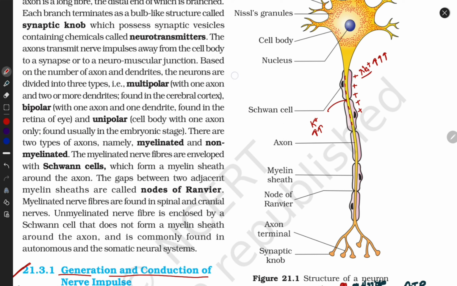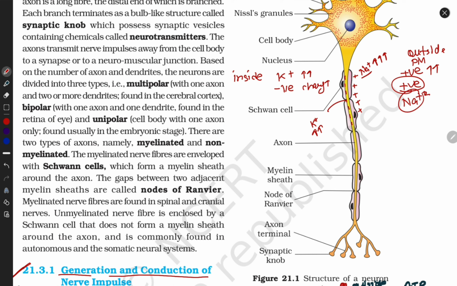So I repeat, inside the cell negative charge is more, and outside the plasma membrane positive charge is more, so the membrane becomes positively charged because sodium ions exist outside of the plasma membrane.